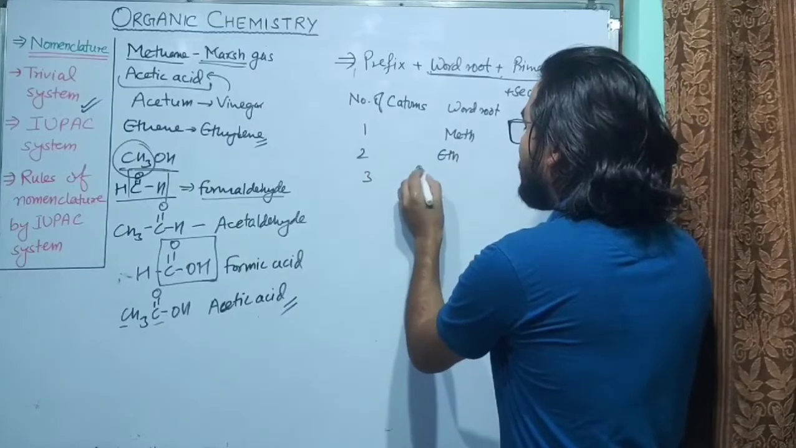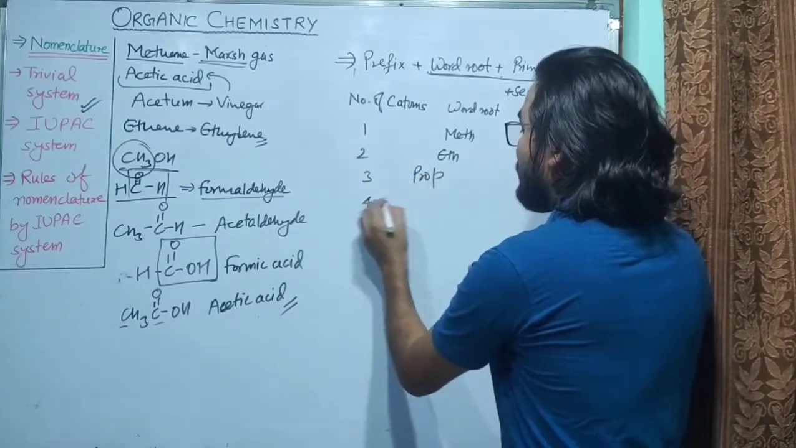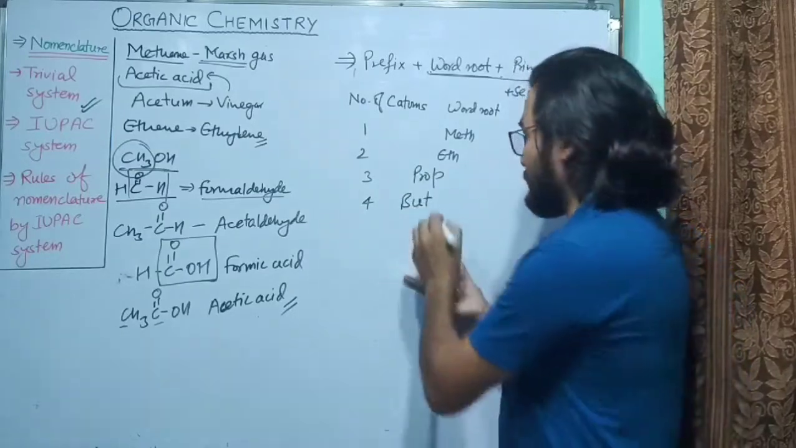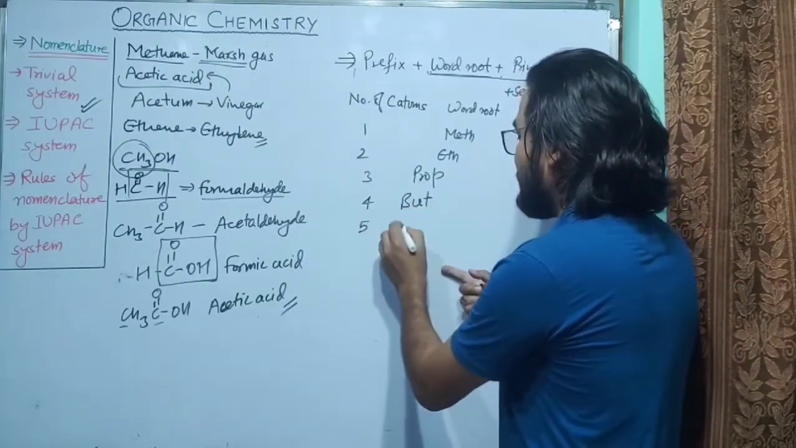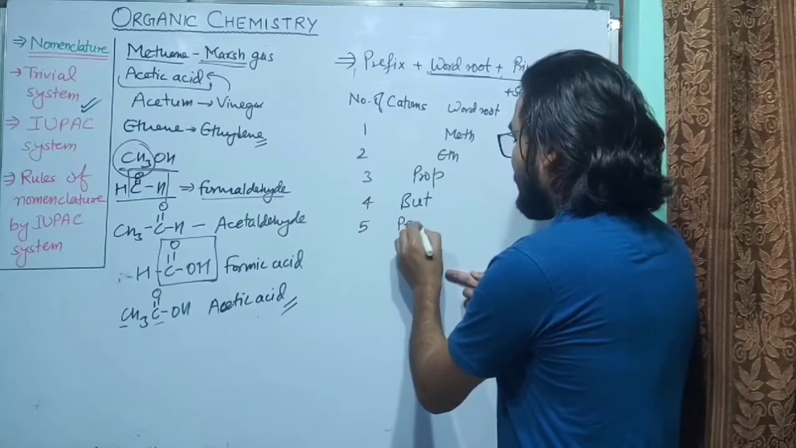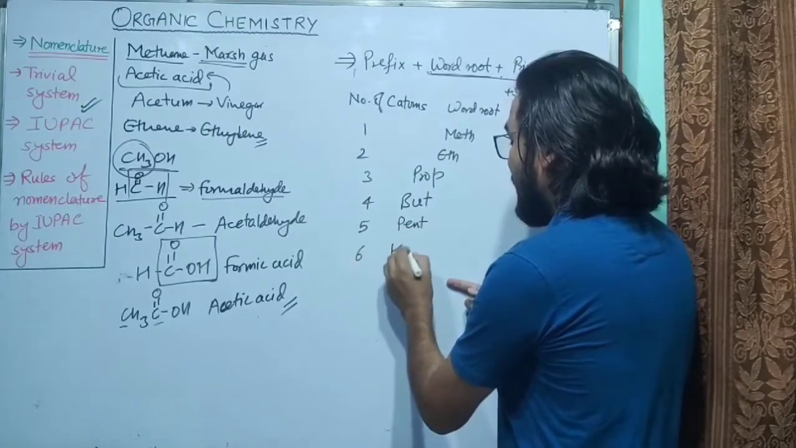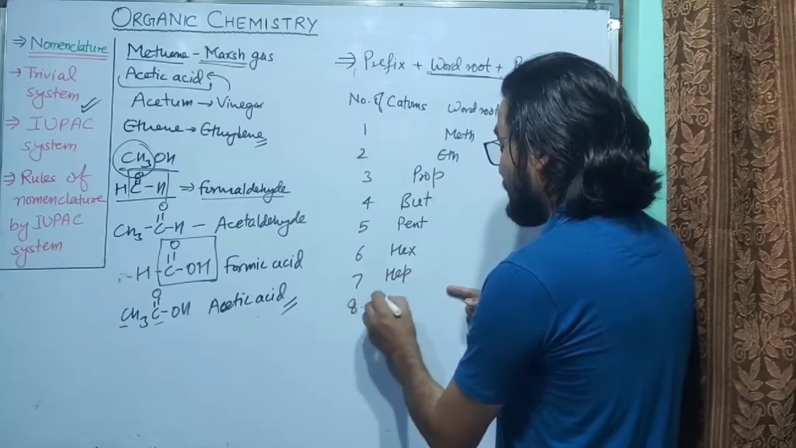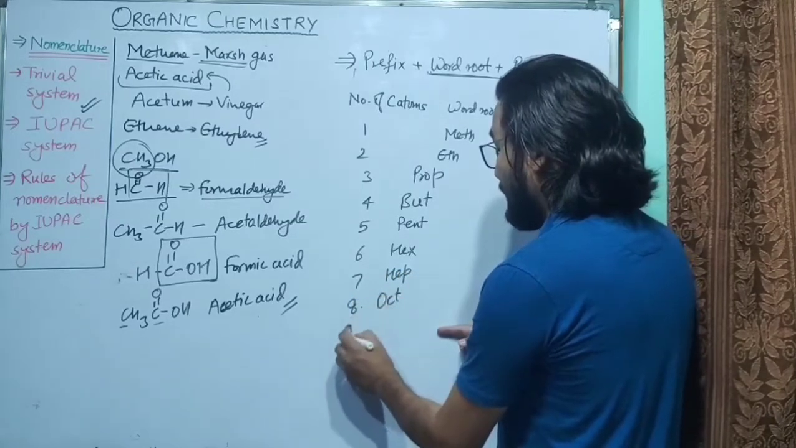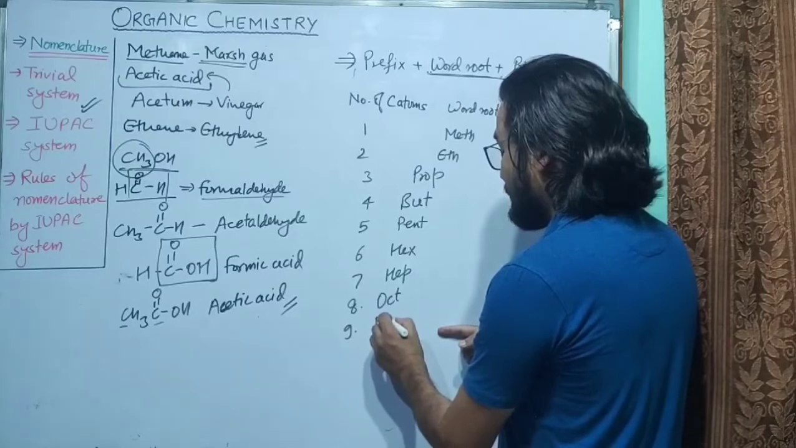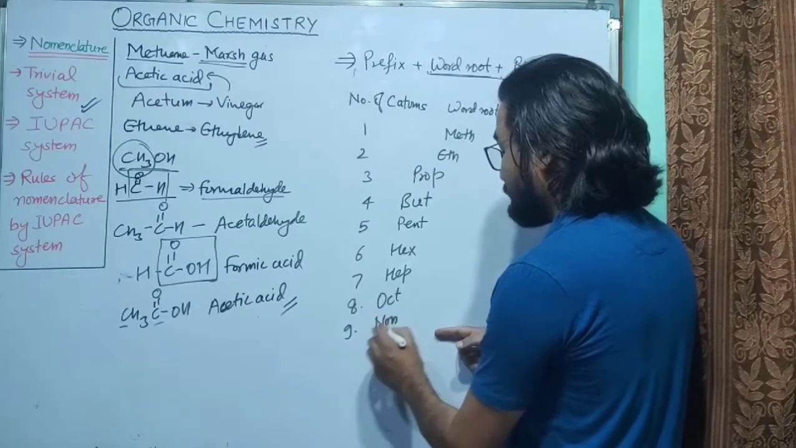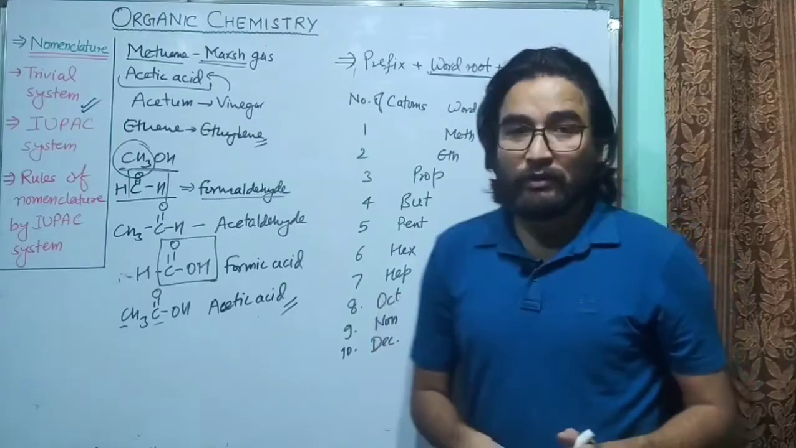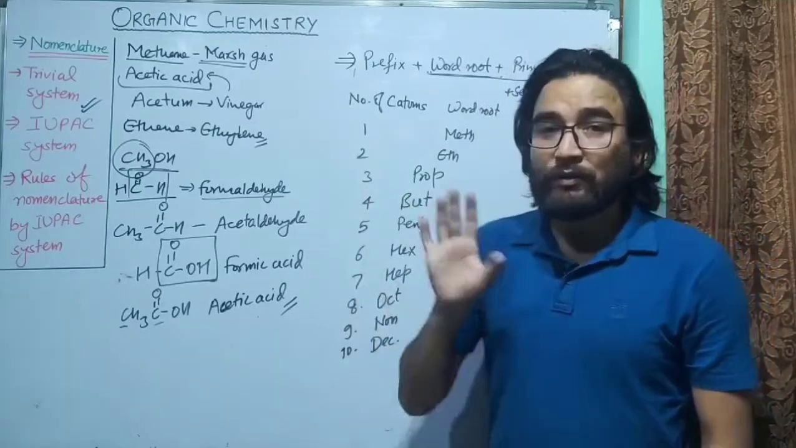For 3, the word root used is prop. For 4, the word root used is but. For 5, it is pent. For 6, it is hex. For 7, it is hept. For 8, it is oct. For 9, it is non. And for 10, it is dec, and so on.